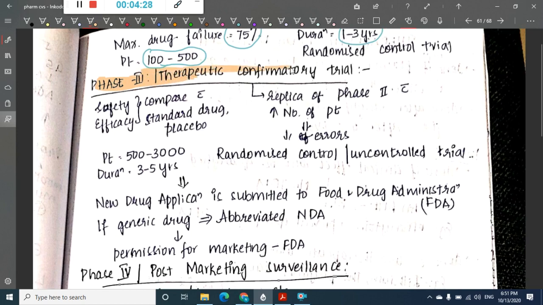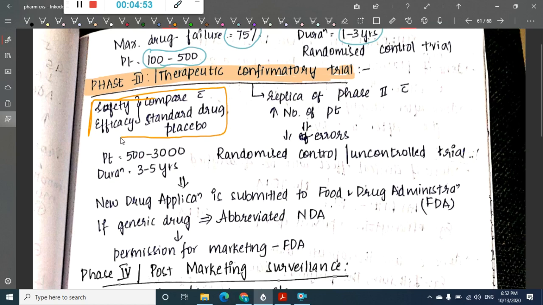Okay, in phase 3, we have what is called the therapeutic confirmation trial. Now here we are confirming it. In this we will mainly compare it with the already existing drug. So you are going to take the efficacy and safety of the drug, and you will compare this efficacy and safety with the standard drug which is existing now.